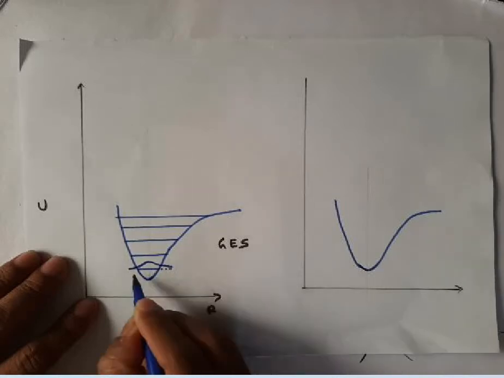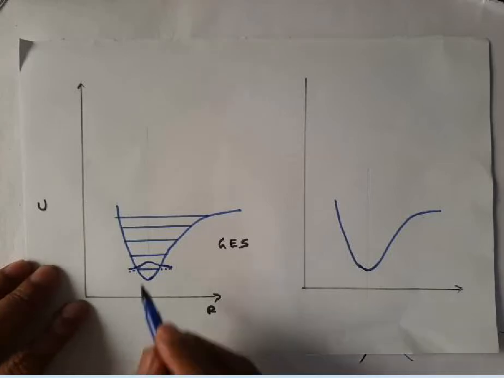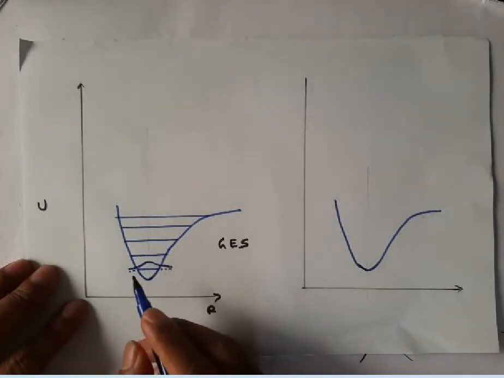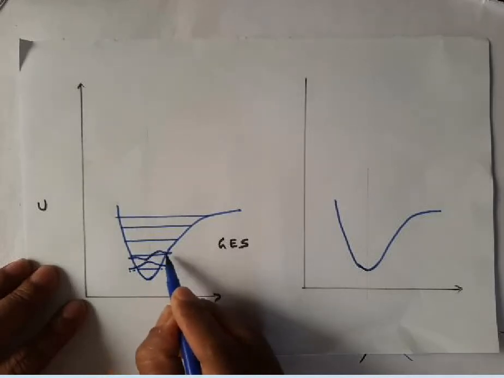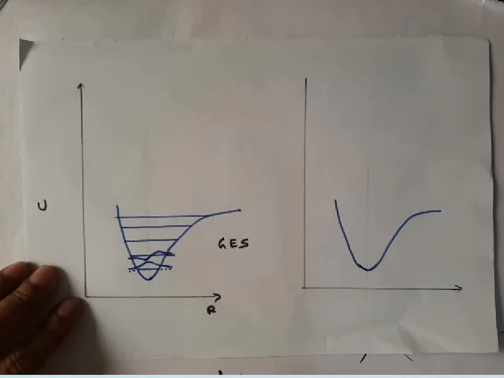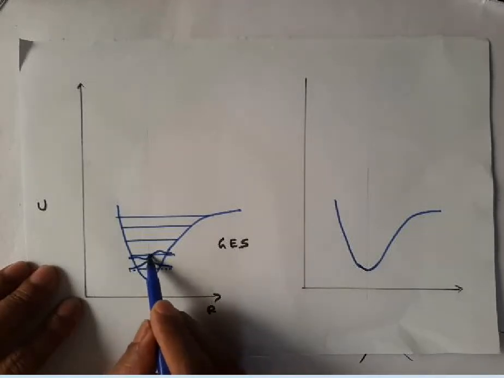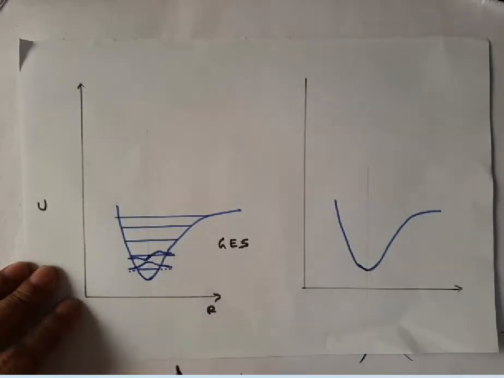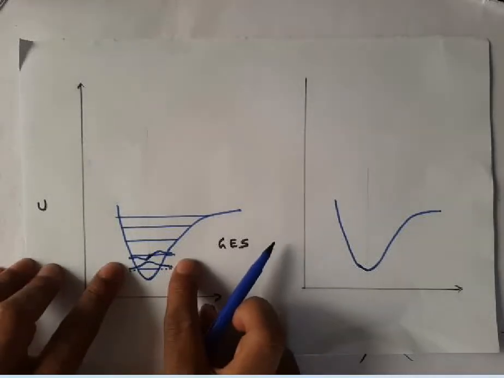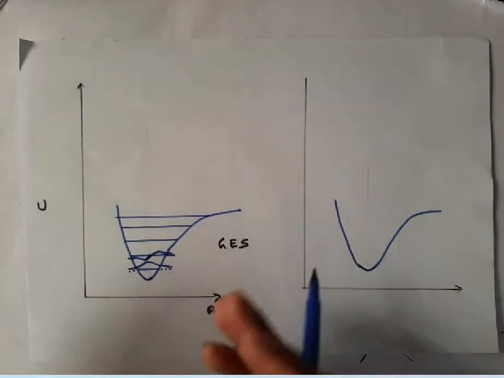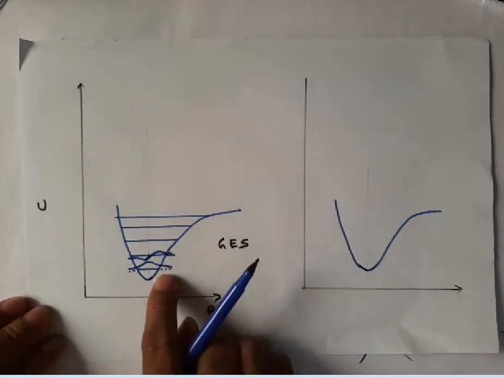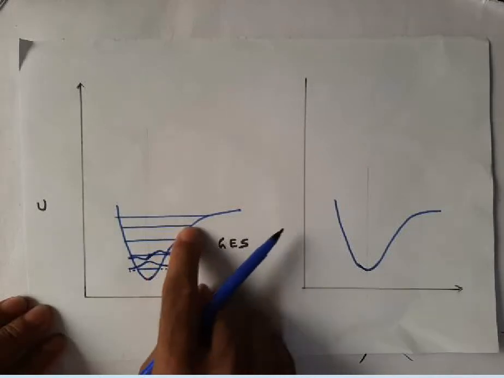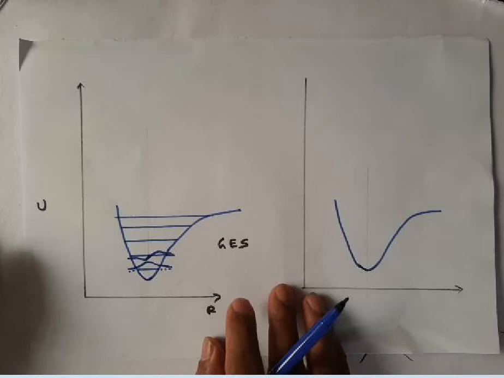The first excited state wave function will appear in this manner. It will have a minimum here, then it has a node, then it goes to a maximum, then it decreases. It becomes 0 outside this region, which we call the classically forbidden region. Why does the wave function become 0 outside this curve? Because it is due to quantum mechanical tunneling.